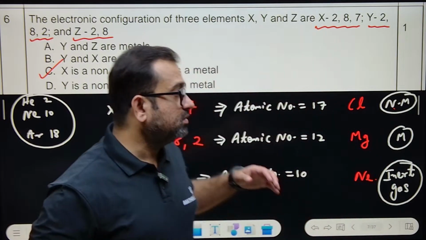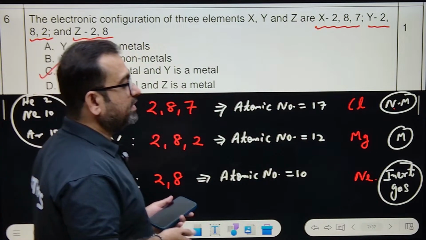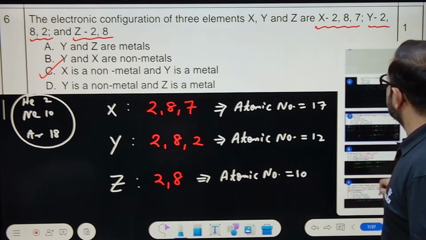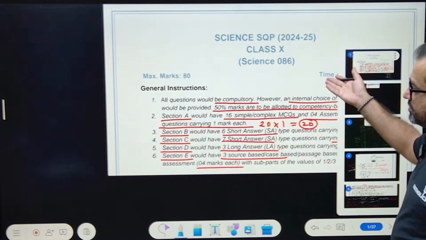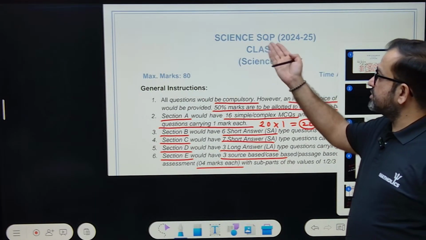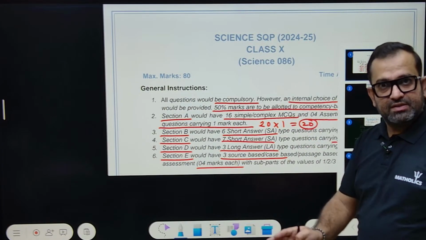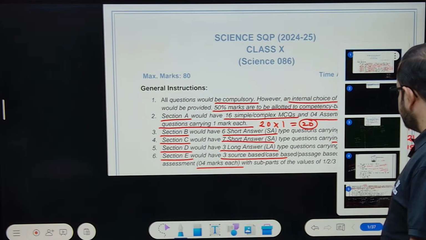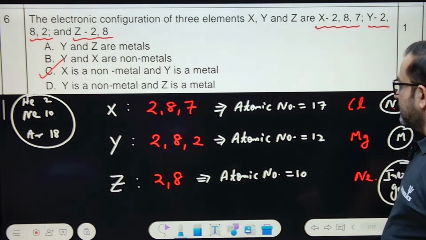We are just discussing the old sample paper issued by CBSE only. So don't take it lightly. This is the science sample question paper 2024-25. It is just the recent year question paper, right?